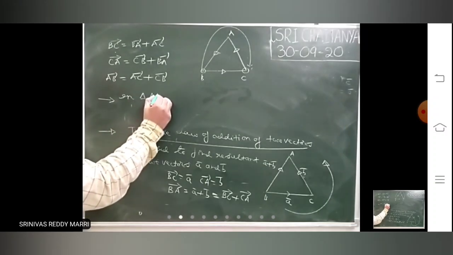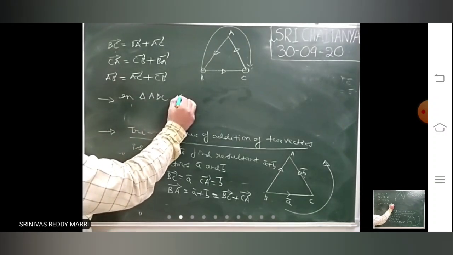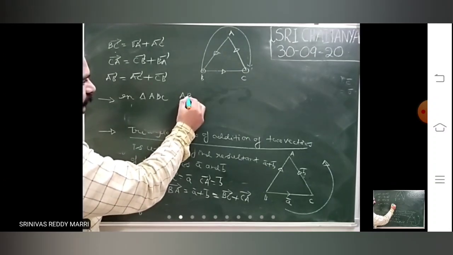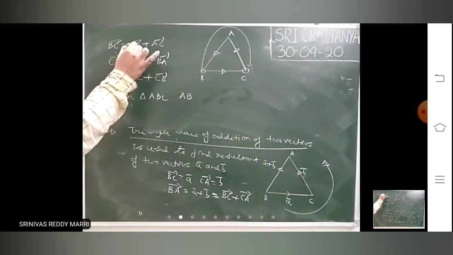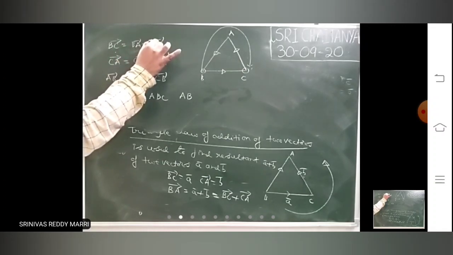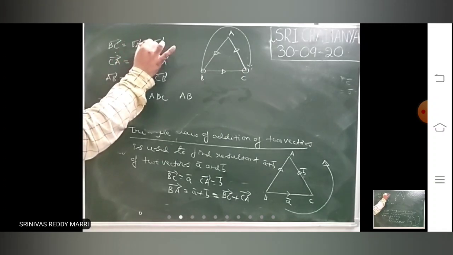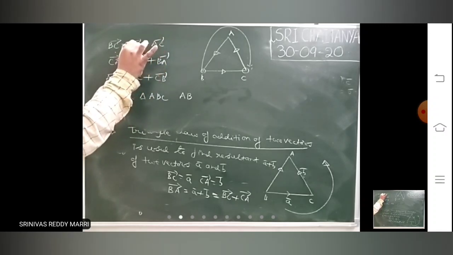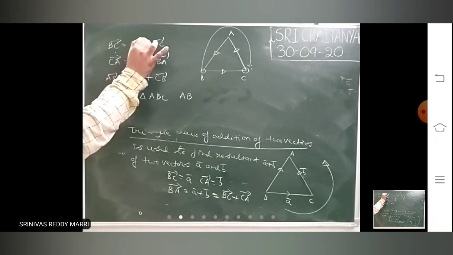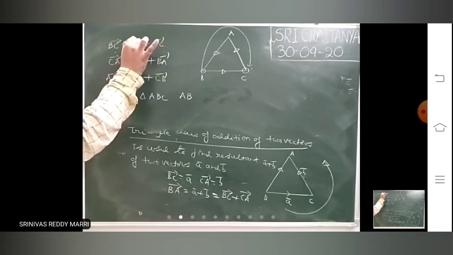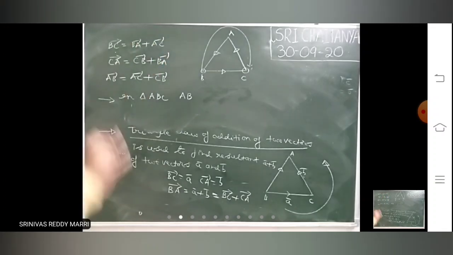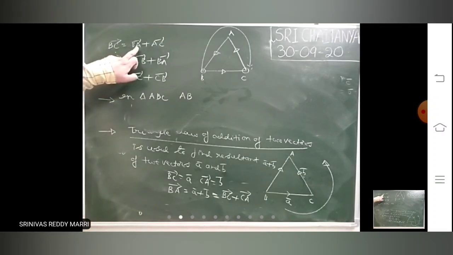In triangle ABC, look at BA bar plus AC bar. Whenever you get BA bar plus AC bar like this, for the first vector the terminal point is A, and the initial point of the second vector is the same. If these two are the same, cut A and write BC. According to the triangle law, if this A and this A are side by side, then cut A.